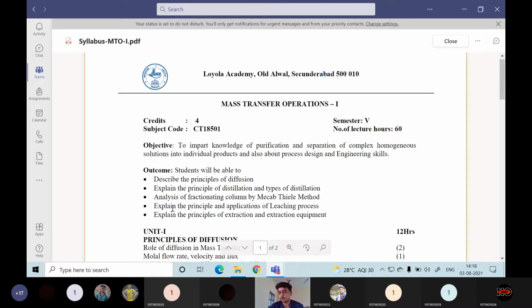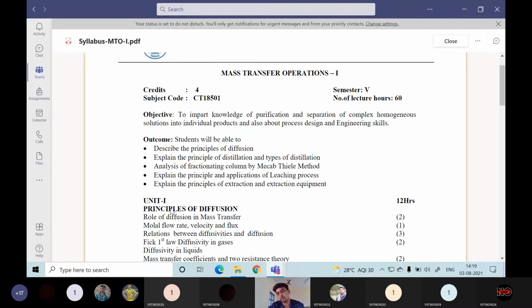Then next comes unit 4, in which we will be discussing more about leaching. Leaching is nothing but a solid to liquid operation. The solute which is in the solid will come into the liquid solution. The same example we can take is tea preparation, or coffee extraction. All these are examples of leaching operations. Then the last unit will be the extraction operation.